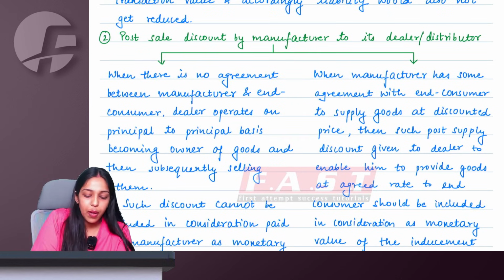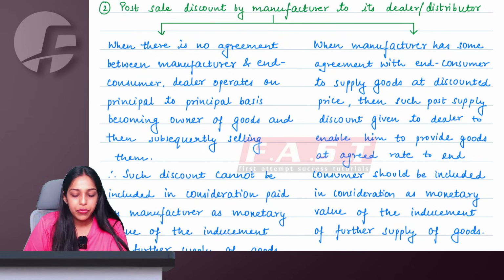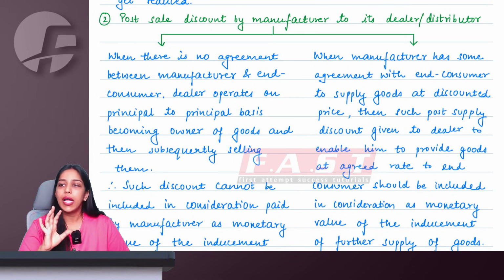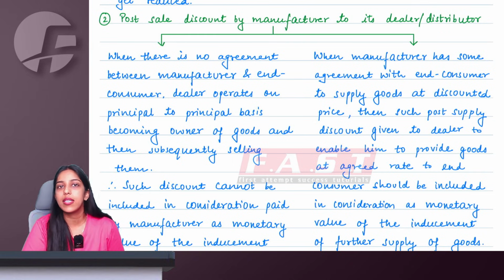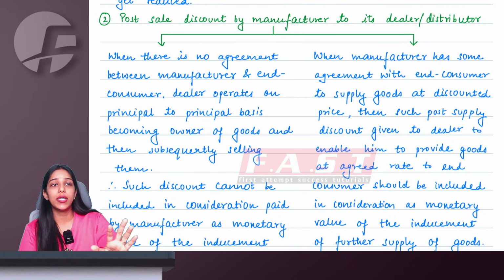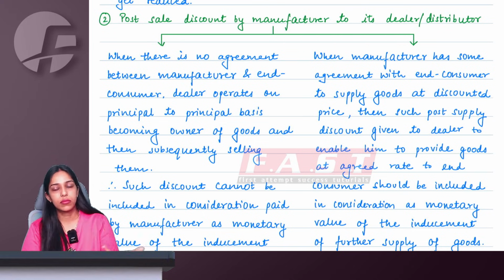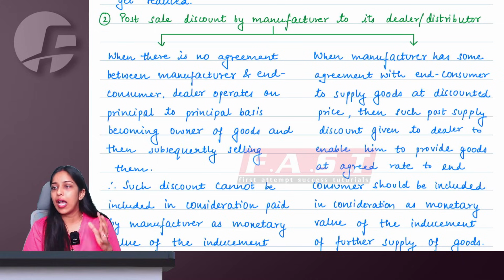Then next point is about post-sale discount by manufacturer to the dealer or distributor. Now see, ma'am, in Schedule 2, supply under GST chapter, we study that whenever you are charging consideration to do something, to not do something, or to tolerate something, there is a contract, there is a consideration, it qualifies as supply. So if I pay something to someone because I want them to not do something, or explicitly do something, or tolerate something,